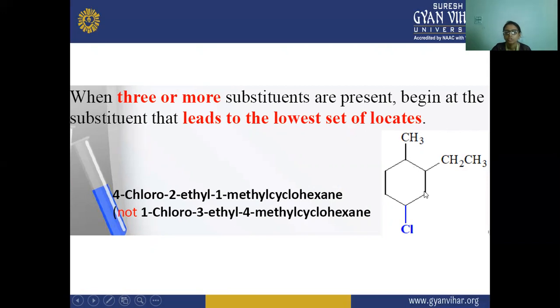1, 2, 3, 4. So its name will be 4-fluoro, 2-methyl, 1-methyl cyclohexane.